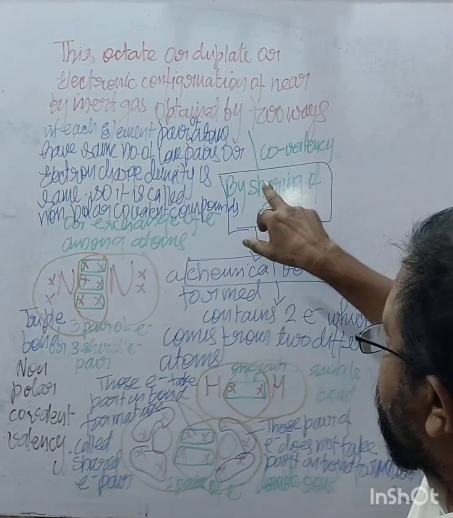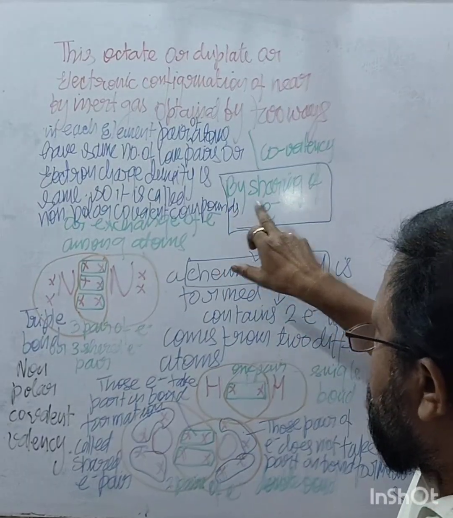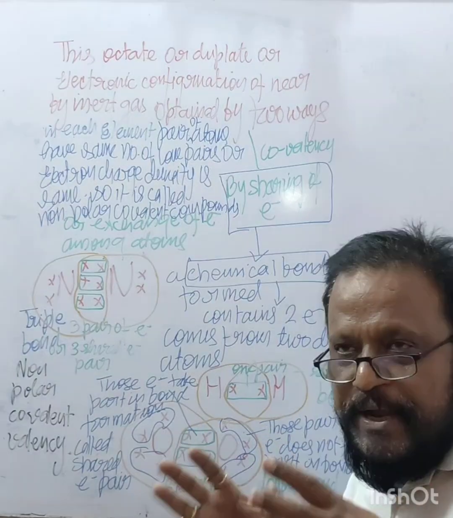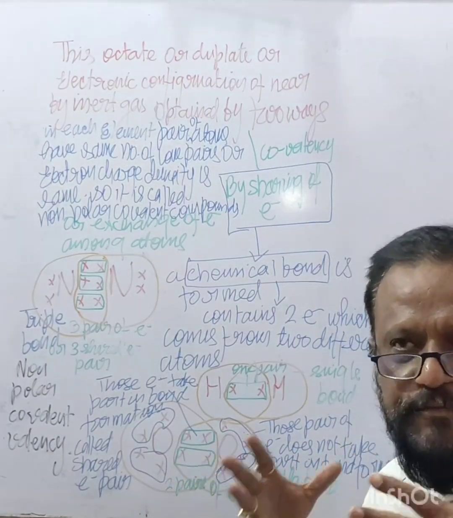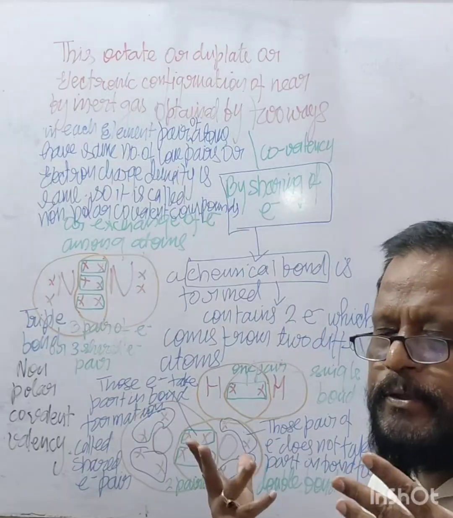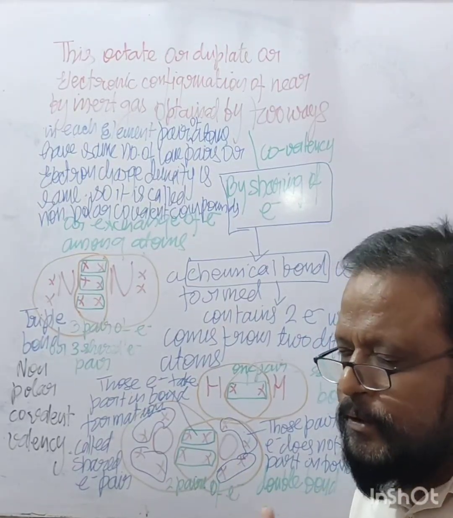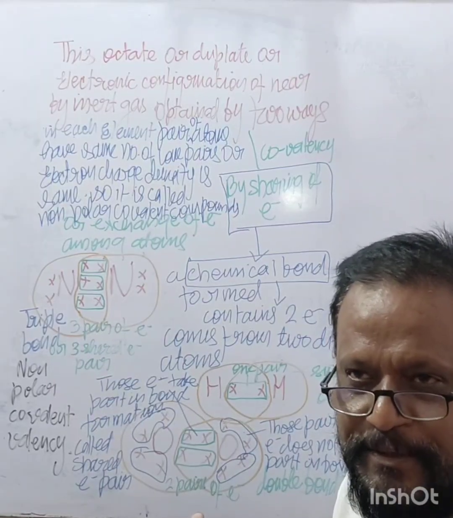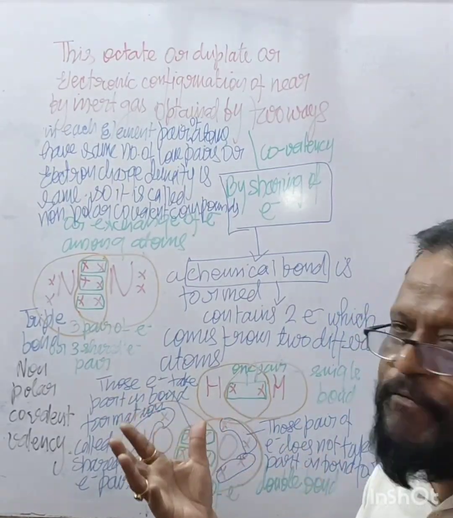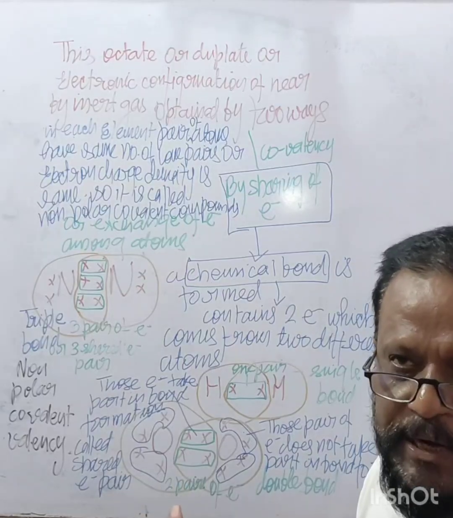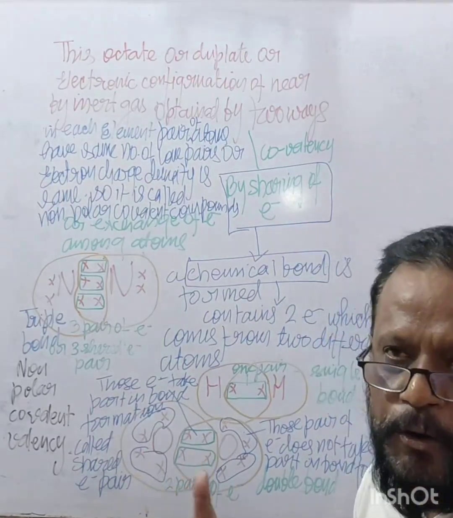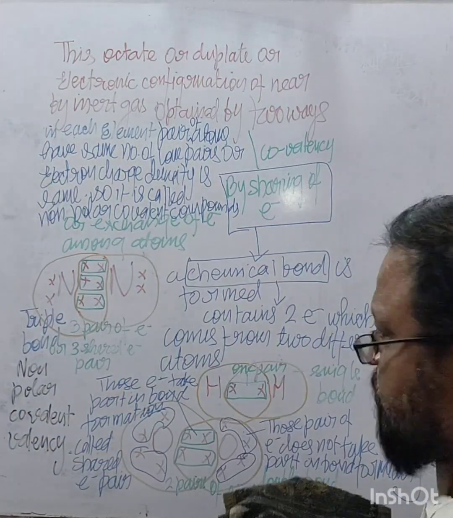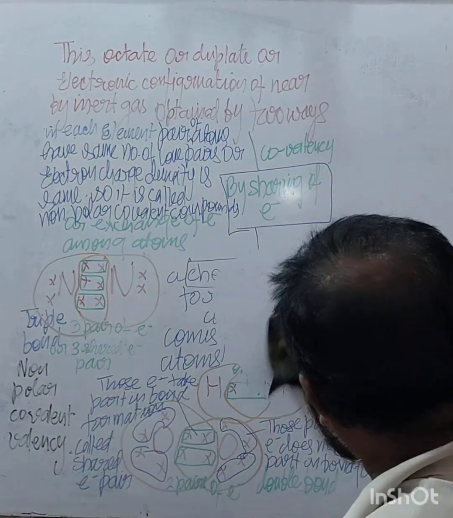The second was covalency by sharing of electrons. In sharing of electrons, if two elements are of the same kind, they will have the same number of lone pairs of electrons, right? So they will form non-polar covalent compounds, or we call it non-polar covalency.